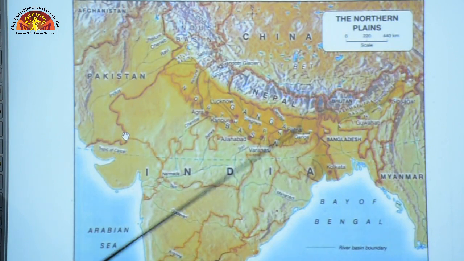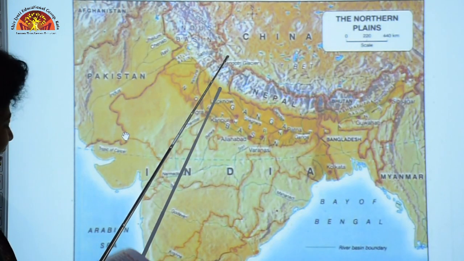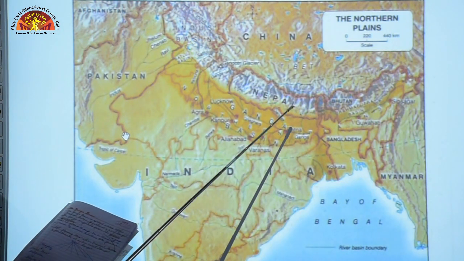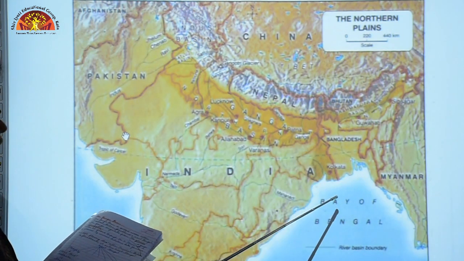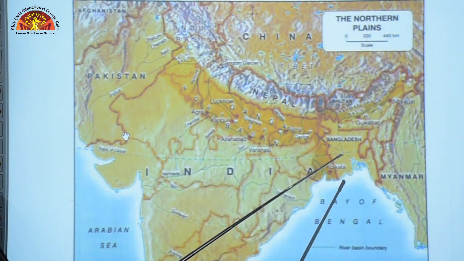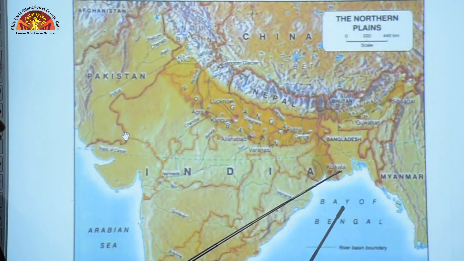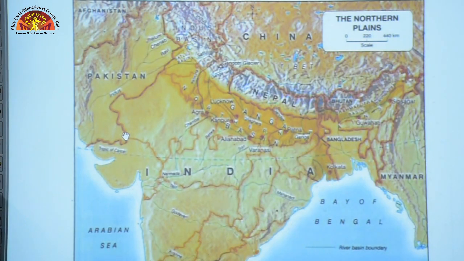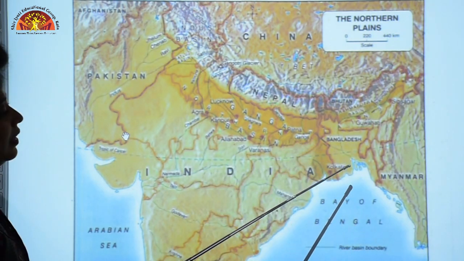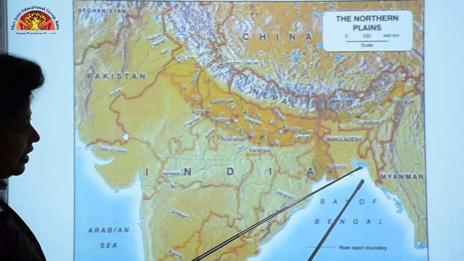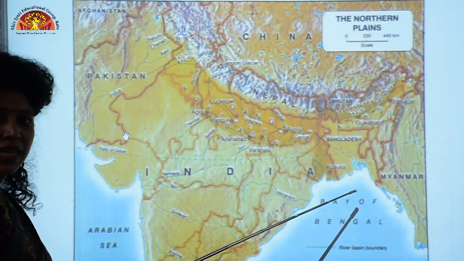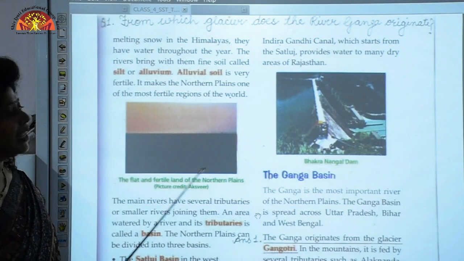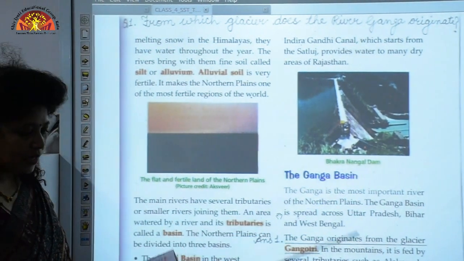After flowing through the various states of Uttar Pradesh, Bihar, Jharkhand and West Bengal, it finally flows into Bay of Bengal, and before it flows into Bay of Bengal, in Bangladesh it forms a delta along with the Brahmaputra river like we discussed before. That delta, the Ganga Brahmaputra delta, is called the Sundarbans Delta, and this is the largest delta in the world.